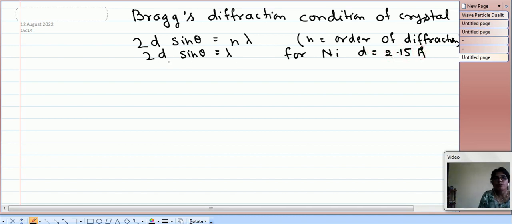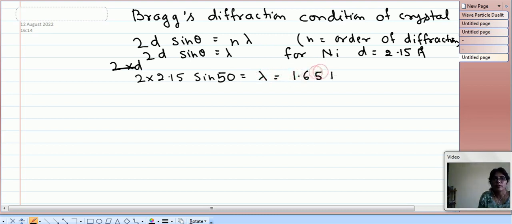If we put d equal to 2.15 angstrom and theta as 50 degrees in this equation, substituting 2 times 2.15 times sin 50, this gives the value of lambda, which comes out as 1.65 angstrom.